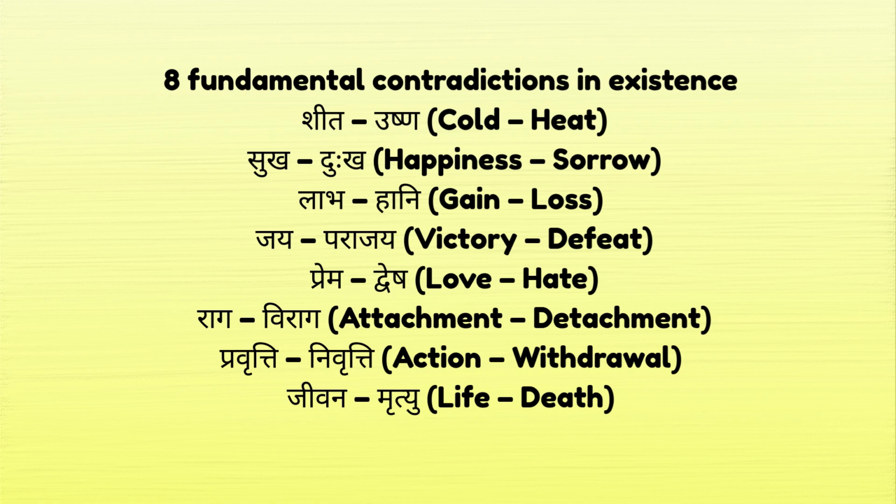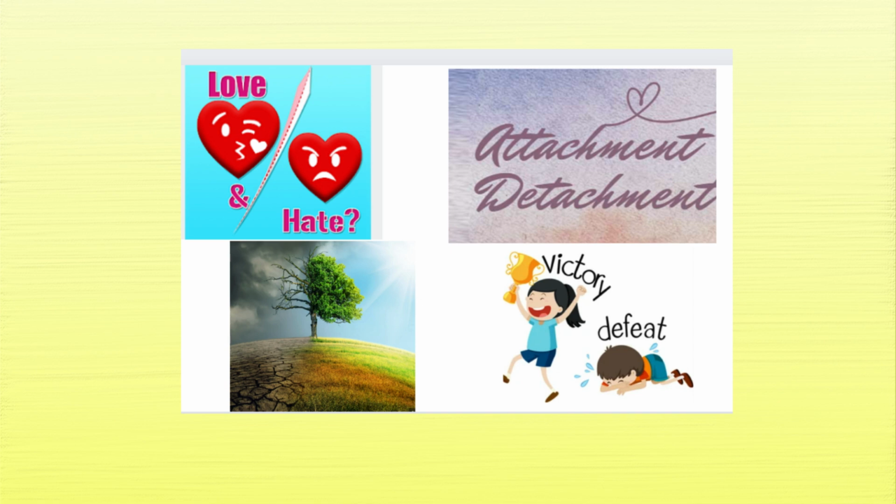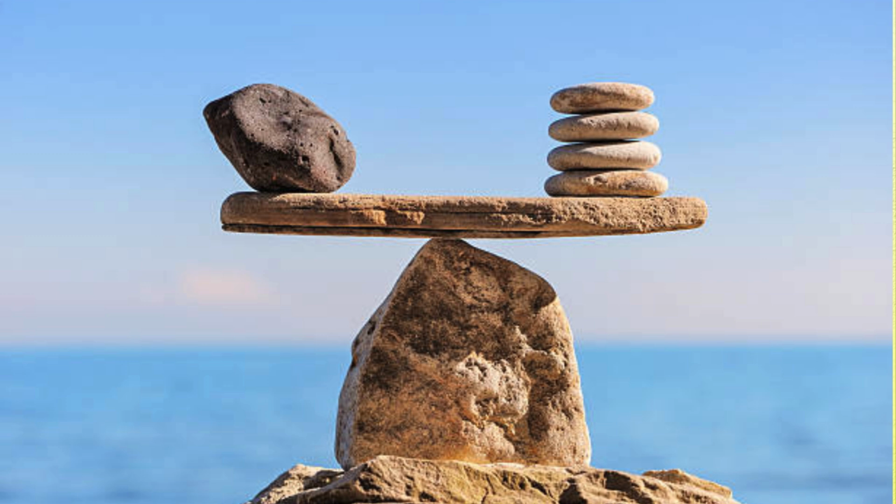This chakra also represents the eight fundamental contradictions which exist in the universe. These are cold, heat, happiness, sorrow, gain, loss, victory, defeat, love, hate, attachment, detachment, withdrawal, action, and life and death. These contradictions are the cause of disease. Now, in Shri Vidya, disease is defined as an inability to hold the opposites in equilibrium.